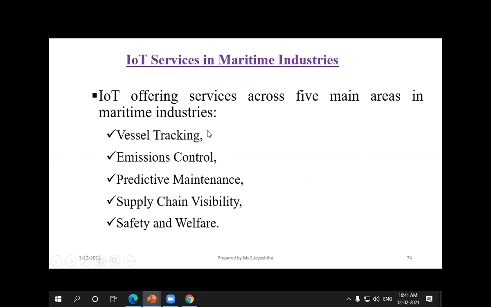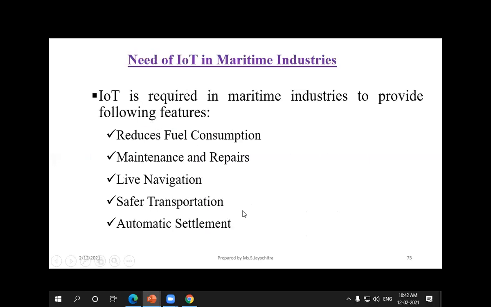So what are the services? First we can do vessel tracking, then emission control, predictive maintenance and supply chain visibility, safety and welfare also. These are some services offered in the maritime industry.